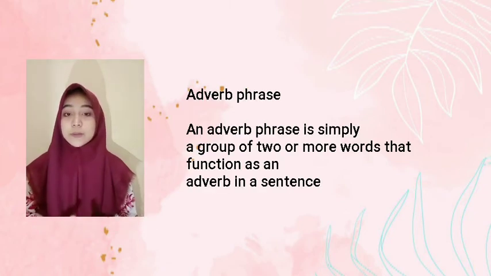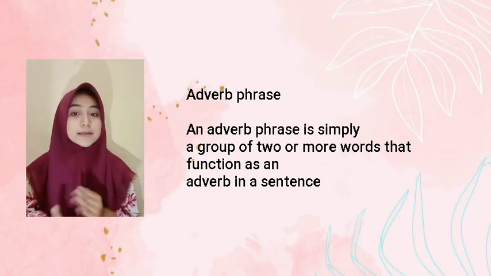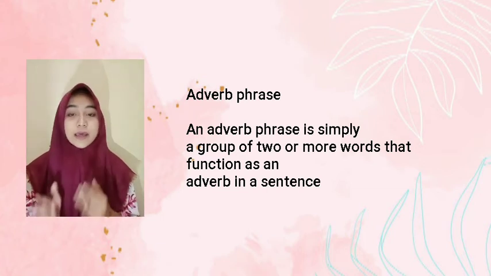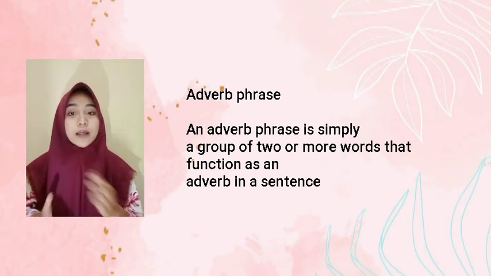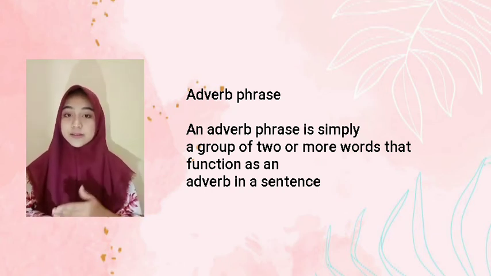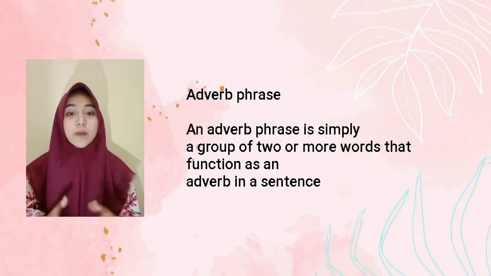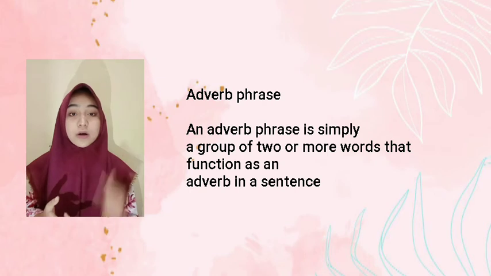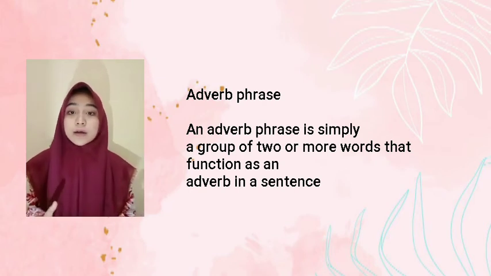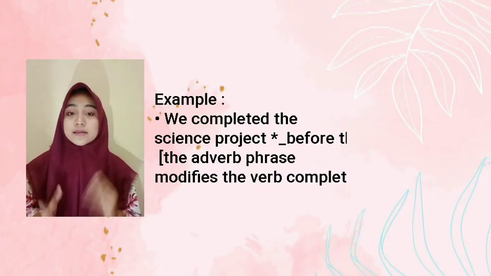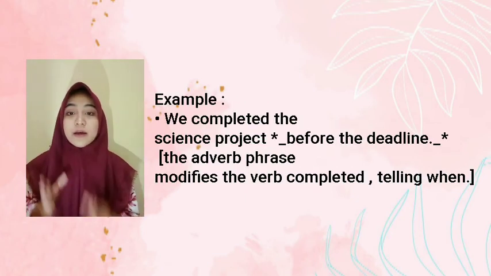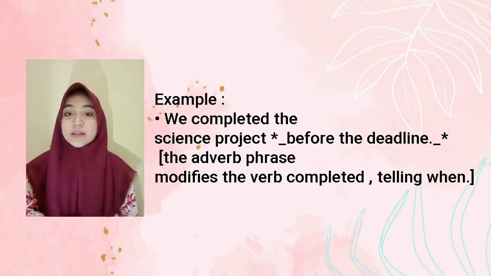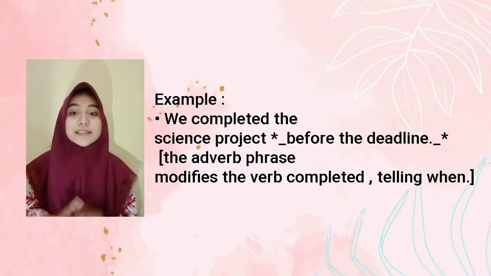The next material is about adverb pairs. An adverb pairs is simply a group of two or more words that function as an adverb in a sentence. Just as an adverb can modify a verb, adjective, or another adverb, an adverb pairs of more than one word can further describe a verb, adverb, or adjective. An adverb pairs tells how, when, where, why, or to what extent an action happens, like how long, how many, how much, or how far. For example, we completed the science project before the deadline. The adverb pairs modifies the verb completed, telling when.